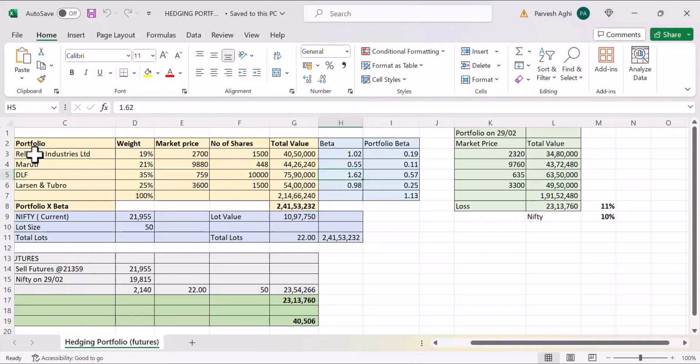If you look at the DLF profit and loss account for the last 10 years, you'll find lots of ups and downs. There's a lot of volatility in the profits. Sometimes the market is up, sometimes down. So their sales are not very stable, they keep going up and down. With the result, their earning per share also keeps changing, sometimes negative, sometimes positive. So it is quite volatile. If your cash flows are volatile, that means your beta is to be more than 1. So the beta is 1.62. Then what we do is calculate the portfolio beta, which is 1.13.